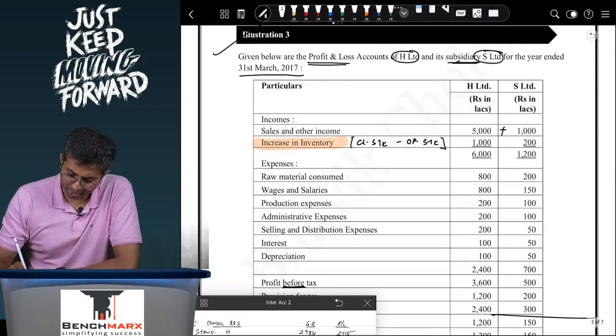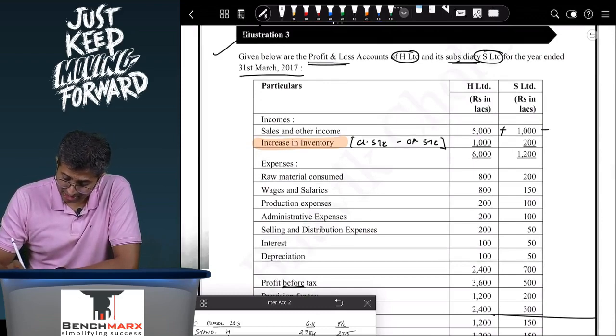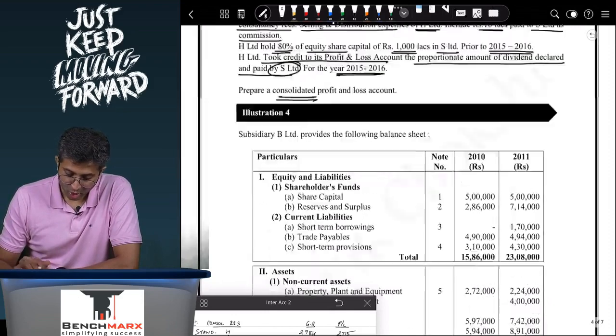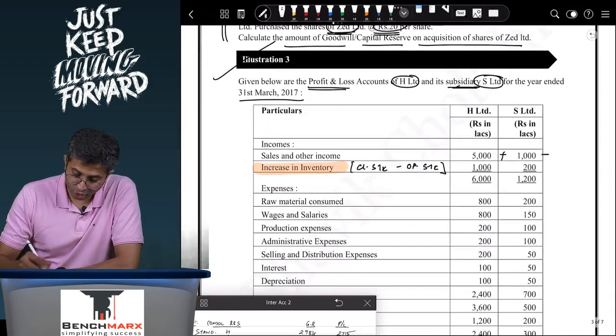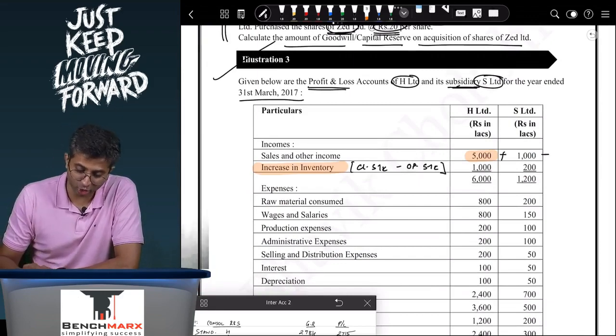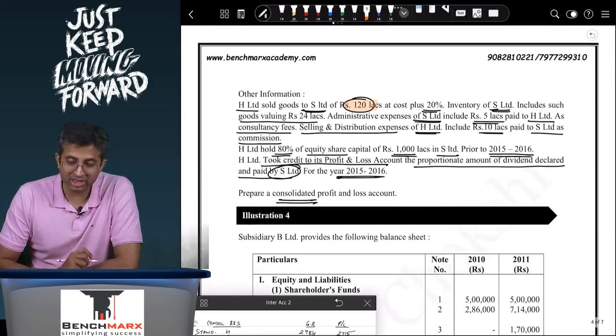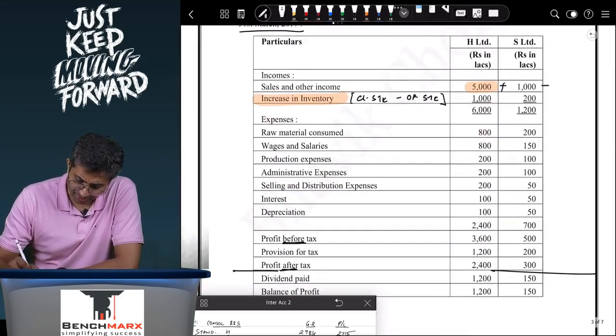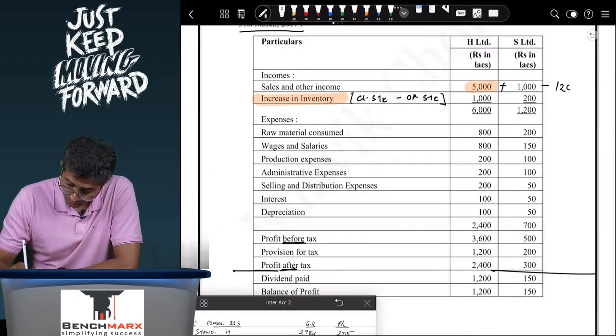So over here we will say that the sales of H will be included over here. So this 5,000 sales will include the total 120 sales, and hence it is intercompany. So we will subtract 120 from the total values.